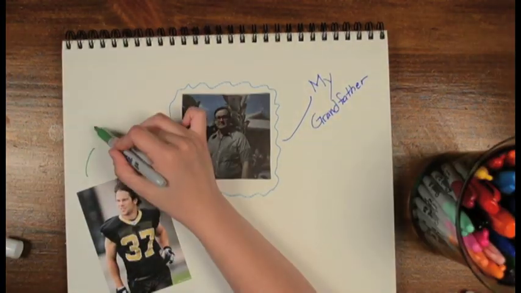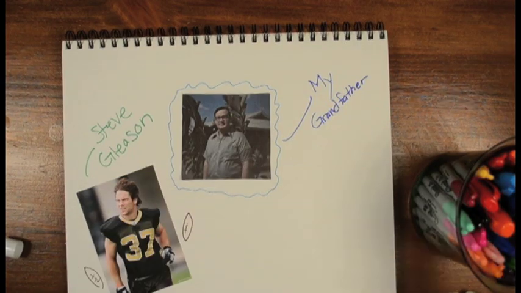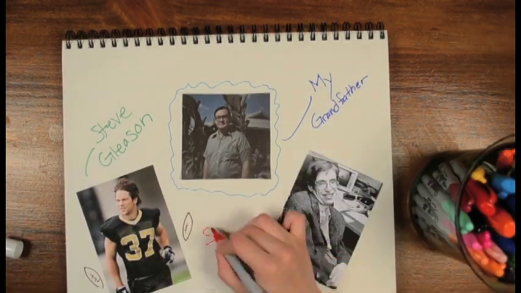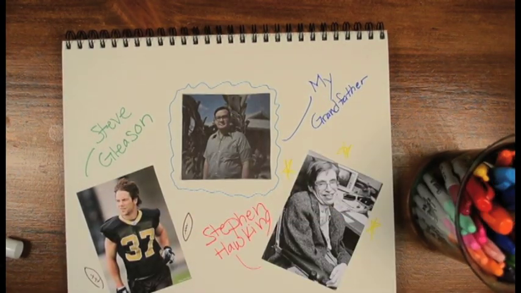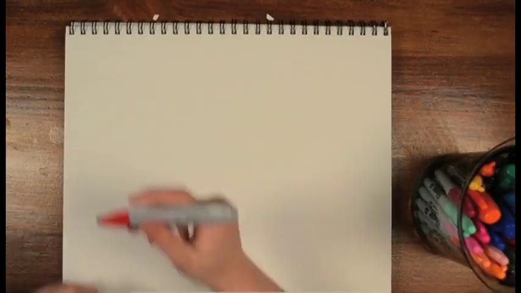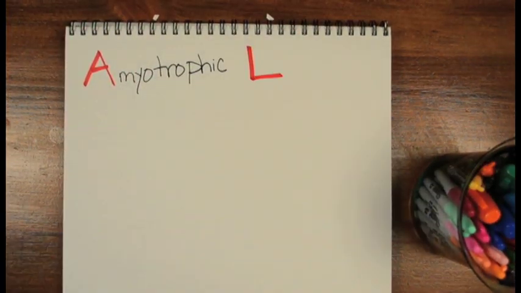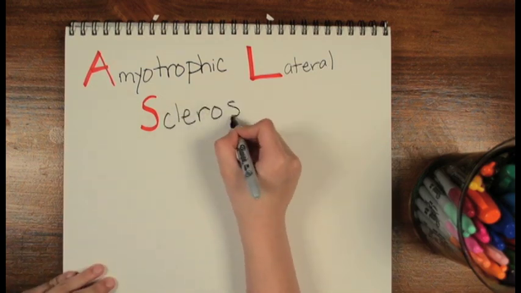This is my grandfather, and this is NFL Super Bowl champion Steve Gleason and famous scientist Stephen Hawking. They all had amyotrophic lateral sclerosis, or ALS.